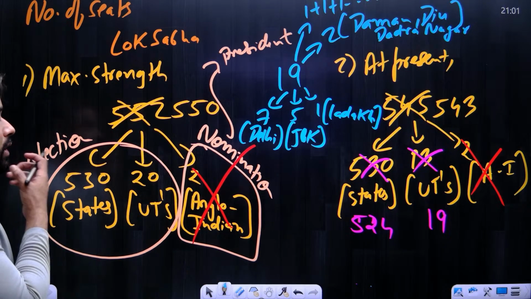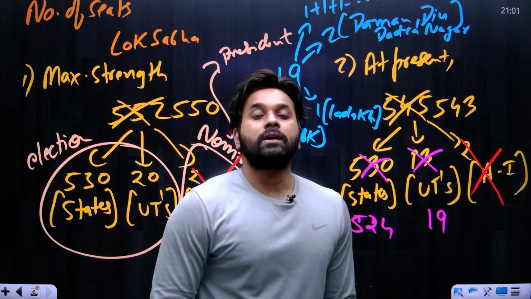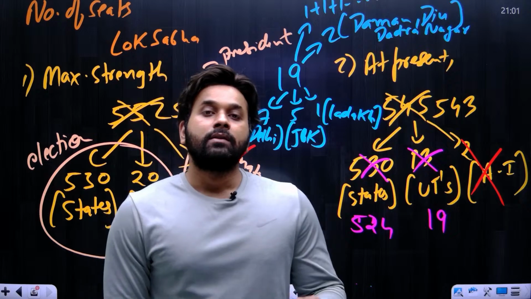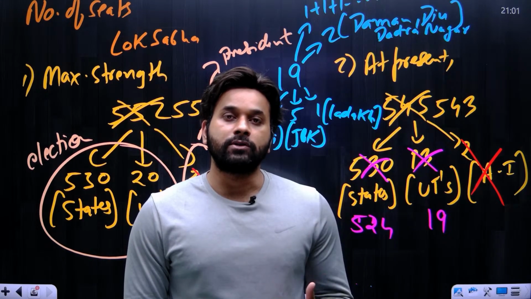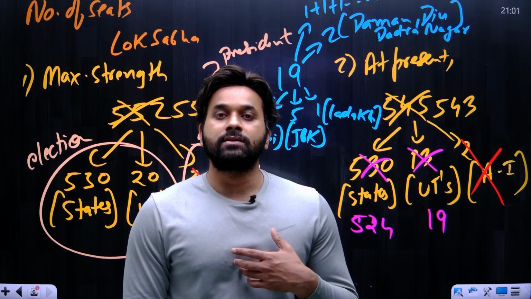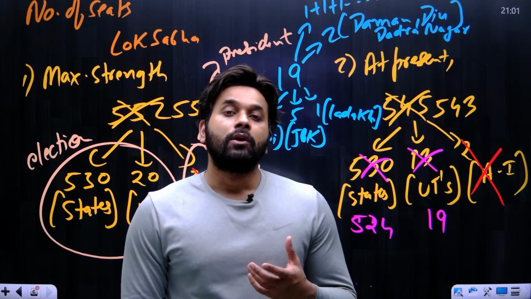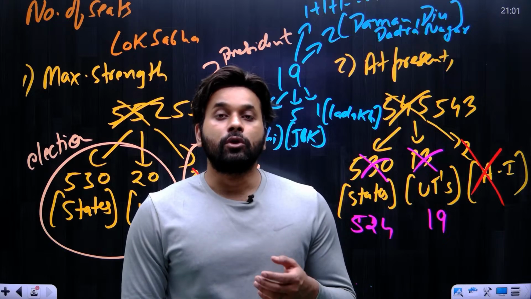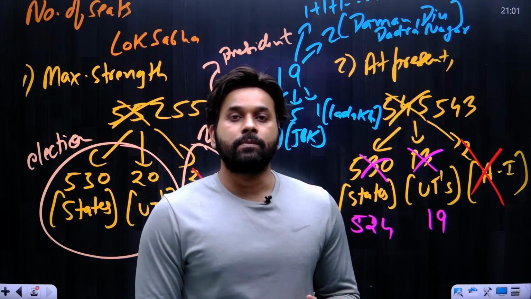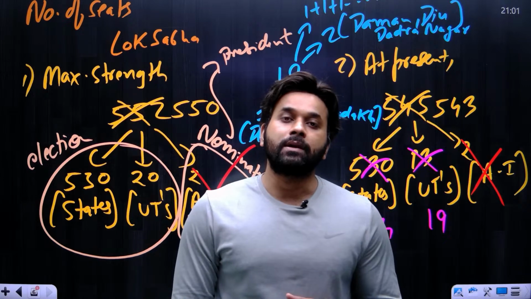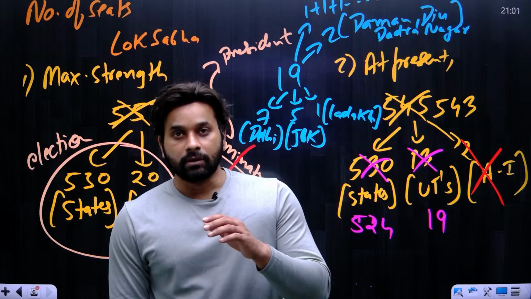Okay. And remember why this is happening. Why does Delhi have 7? Because it depends upon the population. The seats in the Lok Sabha and Rajya Sabha are distributed on the basis of population. Let us take the example of UP. UP has the highest population, so UP will have the highest number of seats in the Lok Sabha as well as in Rajya Sabha, because in both, the seats are distributed on the basis of population.